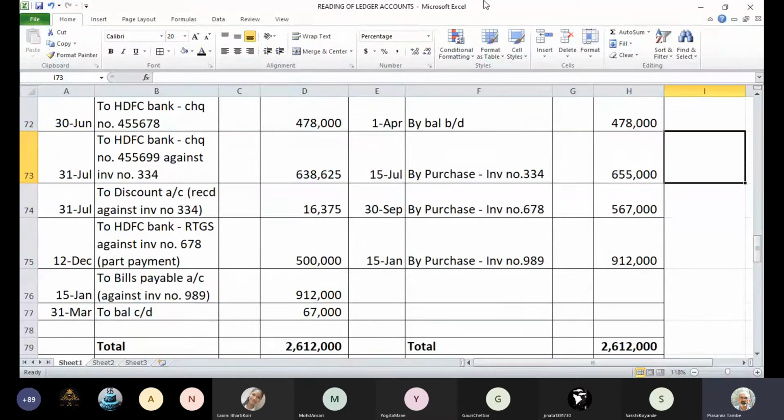And on the same day, you have one more entry to discount received, and the amount is 16,375. The narration in brackets says received against invoice number 334. Now, can you link these two entries and explain what exactly must have happened?